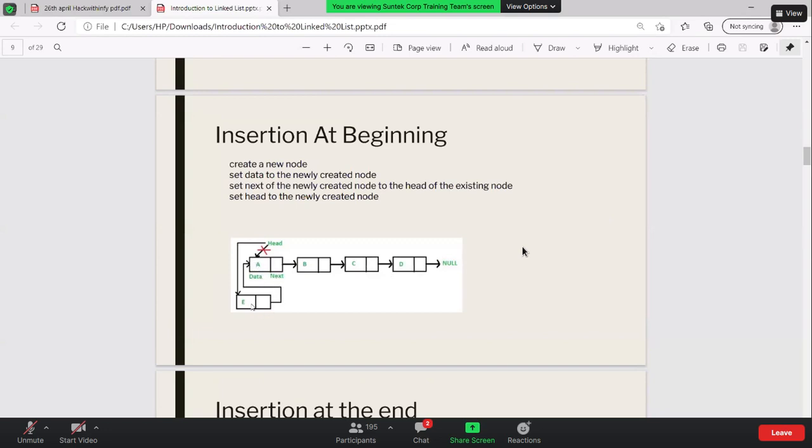Now set the data of the newly created node. Set head, and I will call this new node the head. For the operation insertion at the beginning, the very first operation is creating a new node. The second operation is set the data. Once you have set the data, there is no tracking for that. After that, I will just point it to the next. Once I have pointed to the next, I will make it the head because this is now going to be the first. Whatever language you write in, the concept is going to be the same.